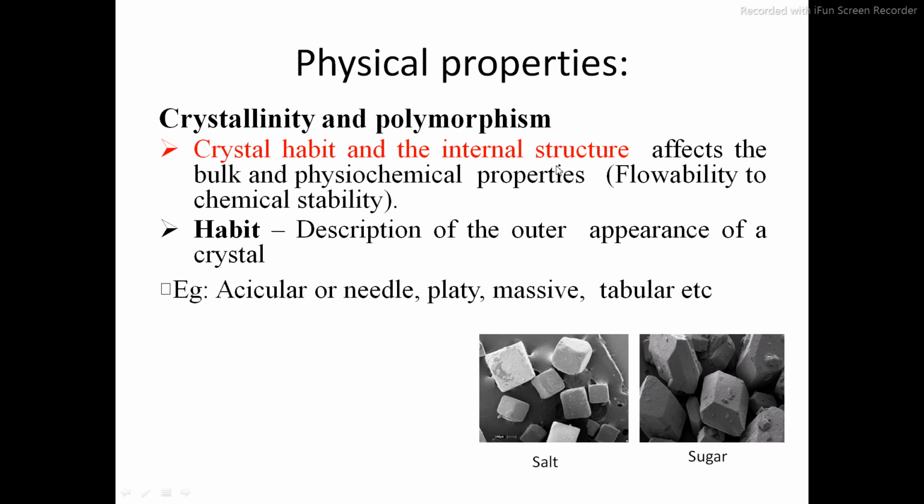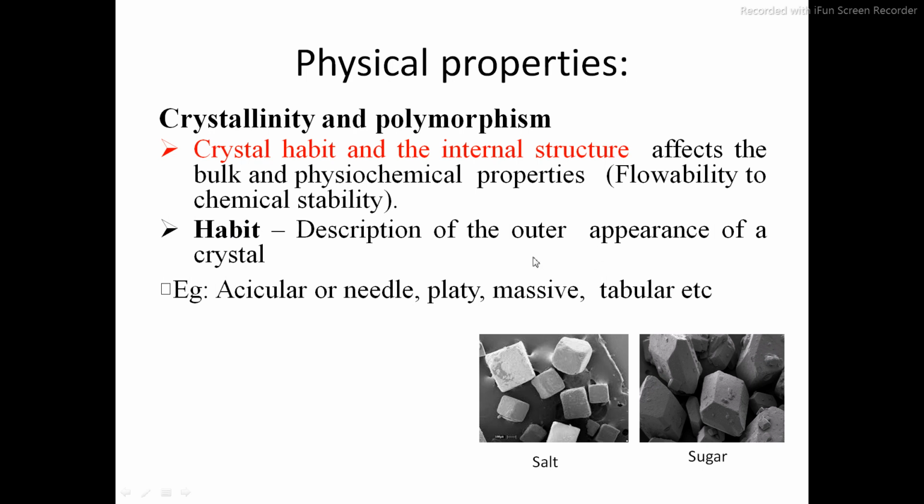The crystal habit and internal structure affect the bulk and physicochemical properties. Habit means the description of the outer appearance of the crystal. From the outer appearance of this salt and sugar, you can see salt is cubic in shape and sugar is cuboidal or hexagonal in shape. So this is the habit of this crystal.